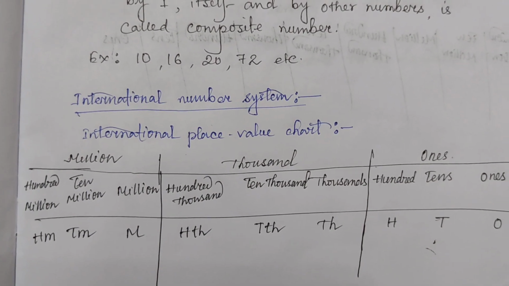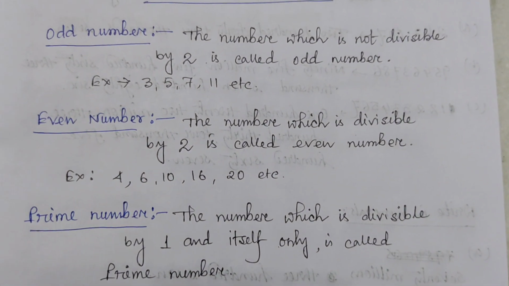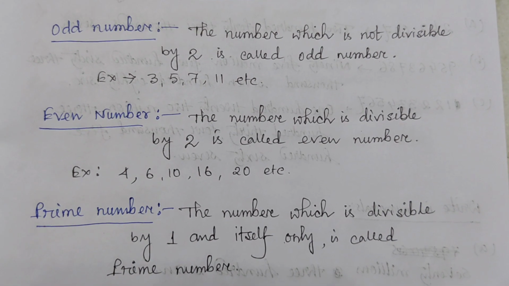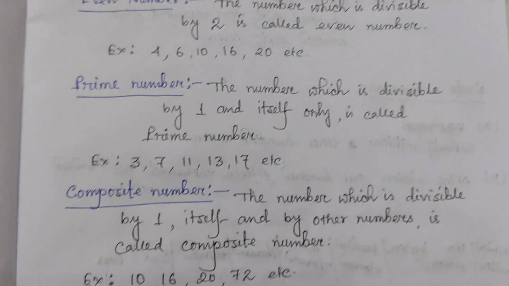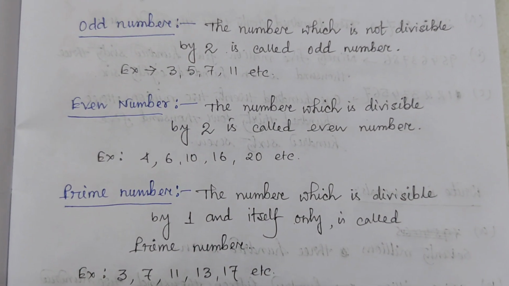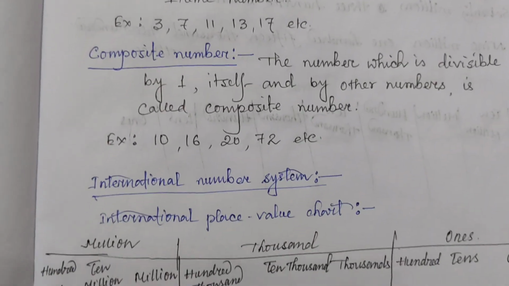Now next, here each and every one must write all the definitions clearly in your copy. That is, here odd number, even number, prime number, composite number.